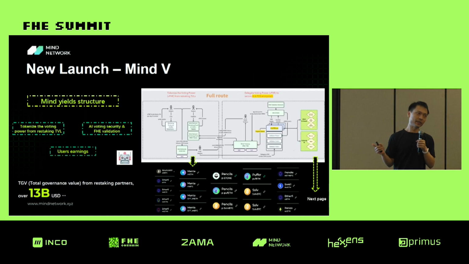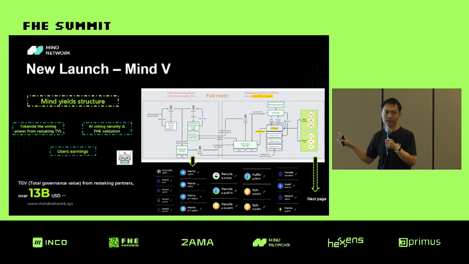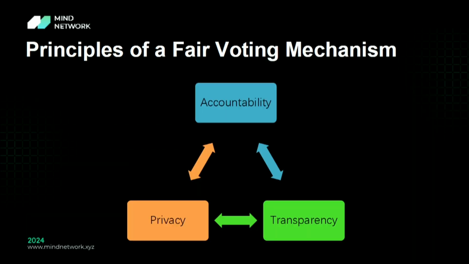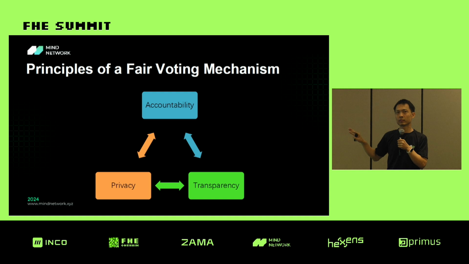So to improve this process, we launched this product called MindV. You can take a quick look at this complicated architecture, but I don't want to dive into the details of it; let's go to the simple principles. We have three simple principles for a fair voting. We think voting requires accountability, transparency, and privacy to become fair.